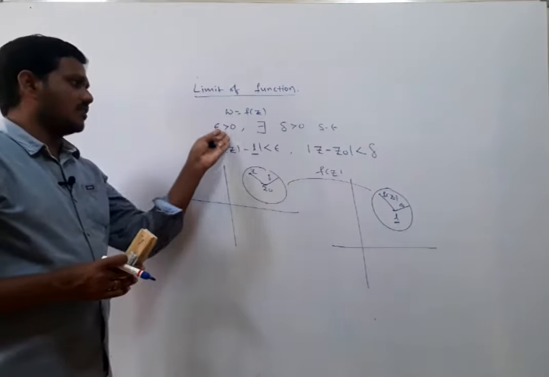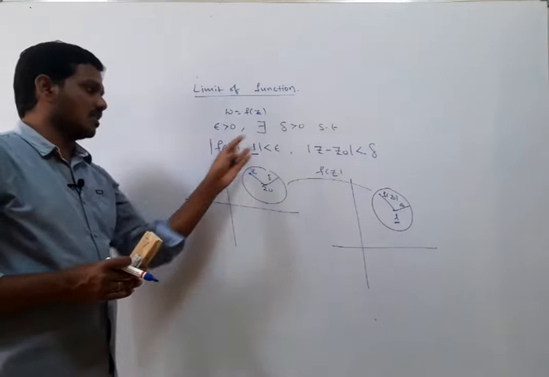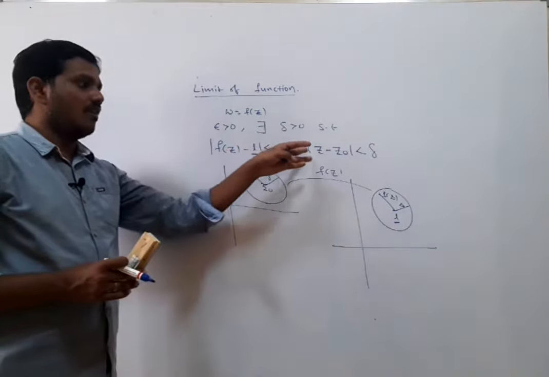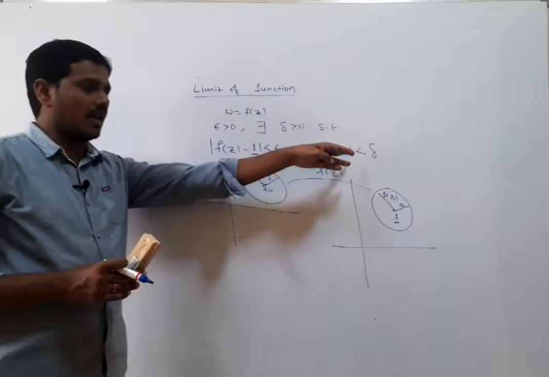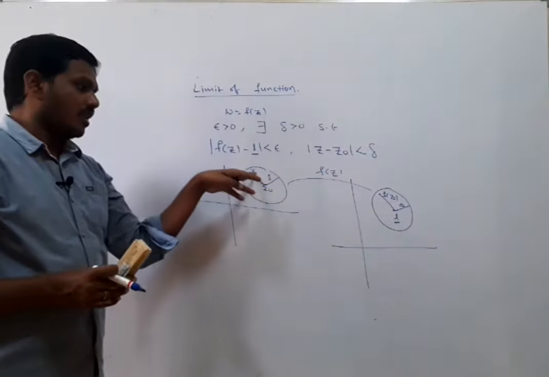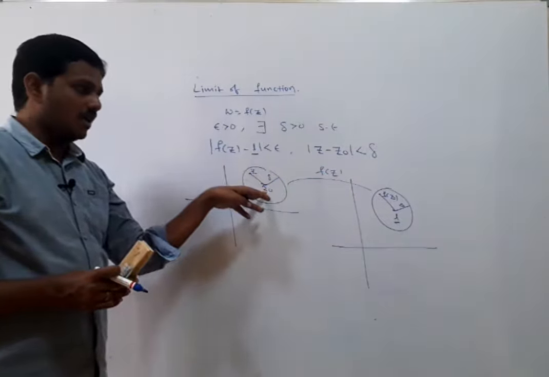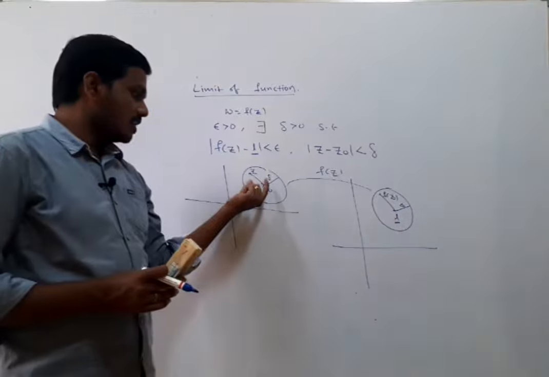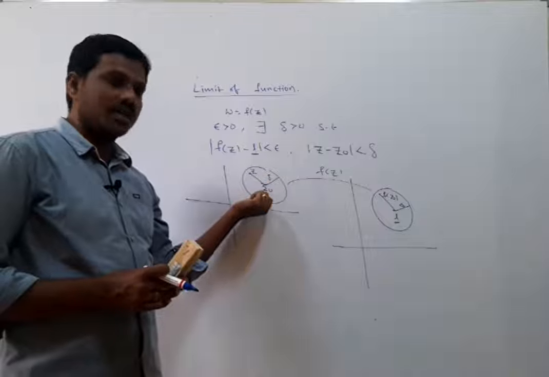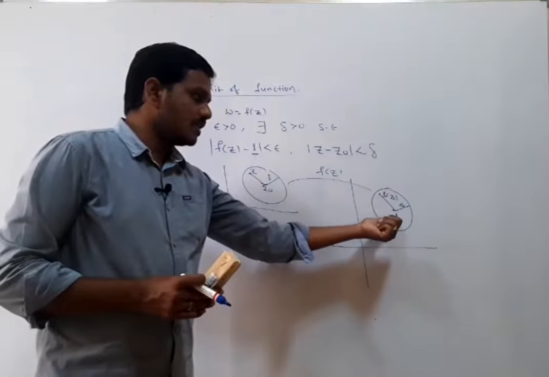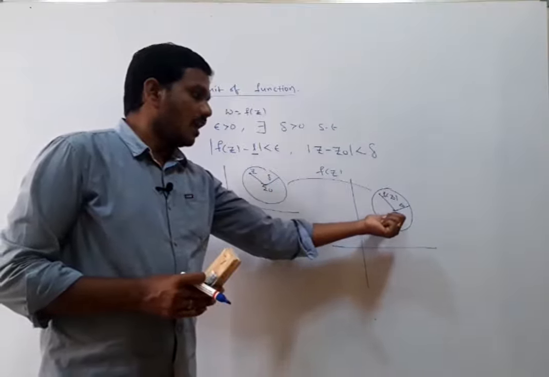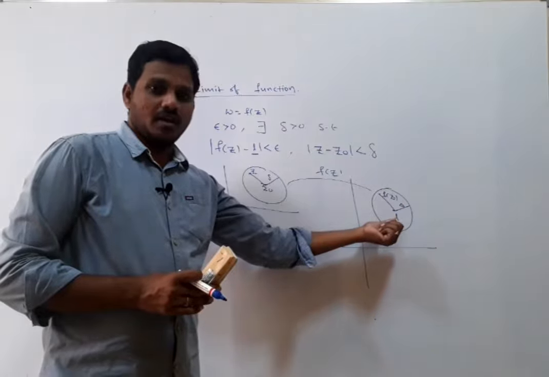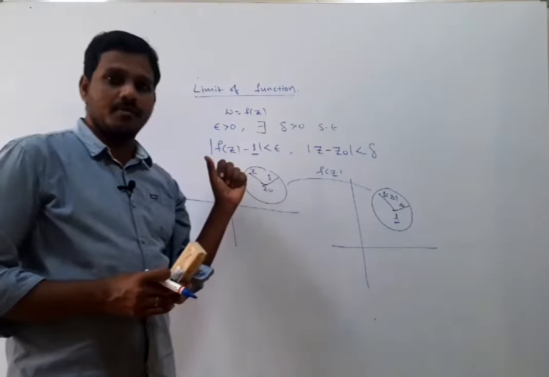That means for given epsilon greater than 0, there exists delta greater than 0 such that modulus of f of z minus L is less than epsilon whenever modulus of z minus z naught is less than delta. The meaning is the same. When z approaches z naught, then f of z approaches L. Here this is the delta neighborhood of z naught. In the W plane, here it is the epsilon neighborhood of L. Here L is a complex number, z naught is a complex number.